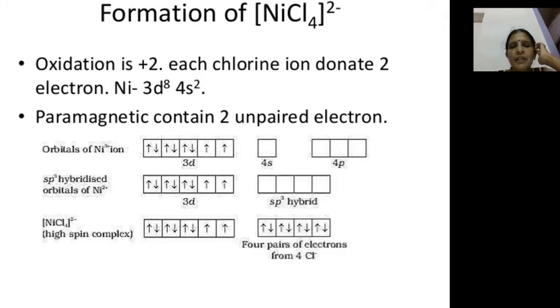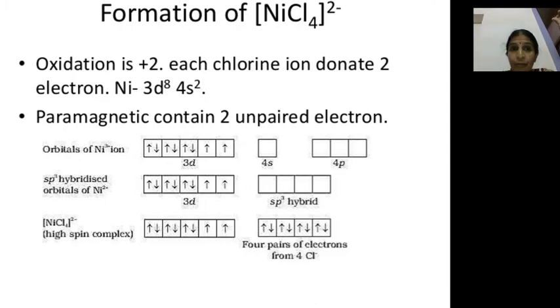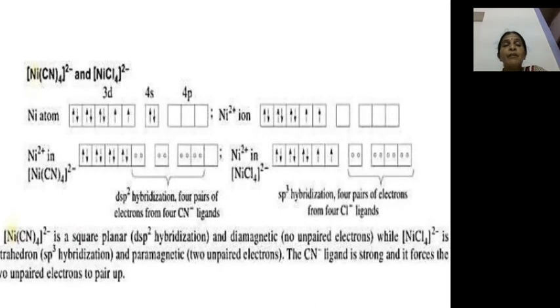So it comes under high spin or spin free complexes. Similarly, if you compare with the nickel tetracyano complex, then due to the influence of the cyano ligand, the pairing of the 3d unpaired electrons takes place, leading to one vacant d orbital. This one d, one 4s and two 4p orbitals combine to form 4 equal dsp2 hybrid orbitals.